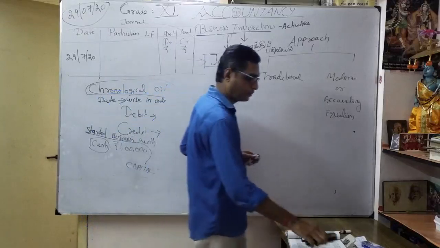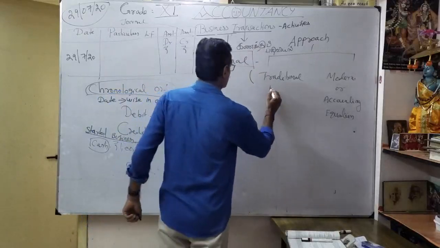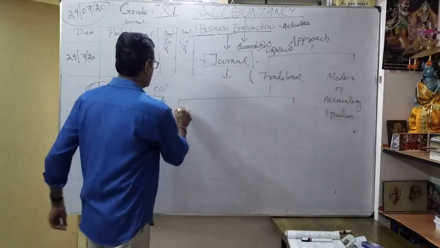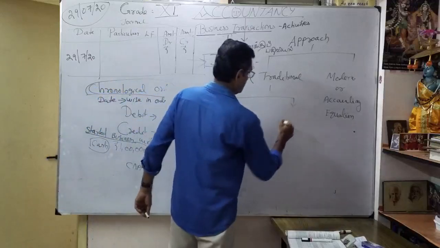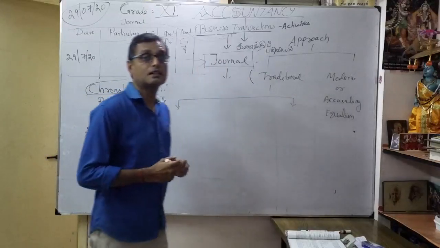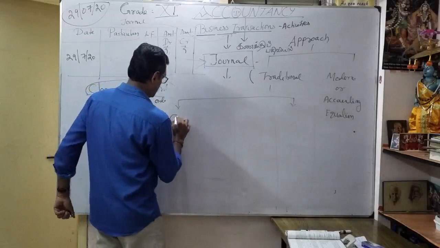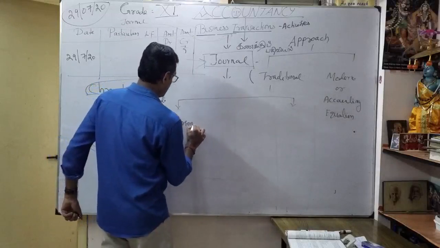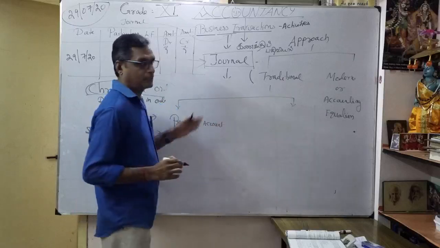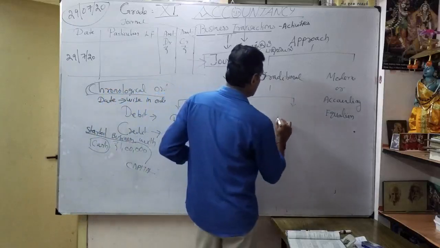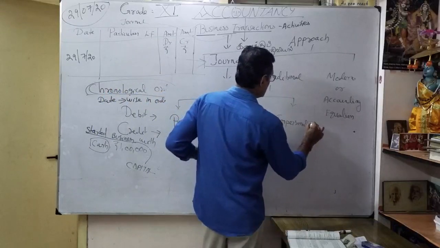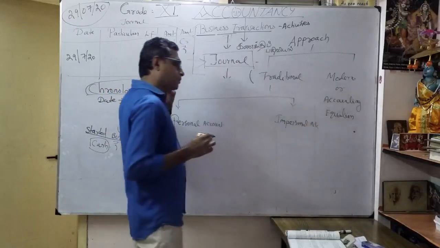Okay, so now we are going to discuss the traditional approach. What is that? In the traditional approach, there are 2 classifications. Number 1 is called personal account. Another classification is impersonal account.